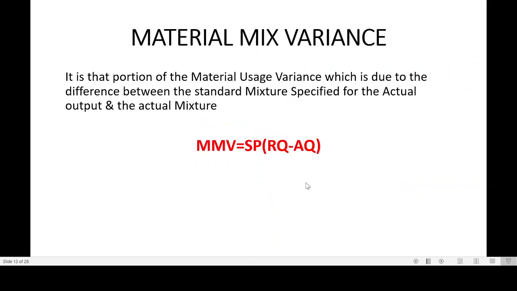So let us see material mix variance. Now again the name itself will suggest mix variance. Suppose there are two types of material which are required for finished goods. When the standard was set, I had decided that, suppose there are X and Y materials I require, X I will be using 70% of total material, or 100 units.